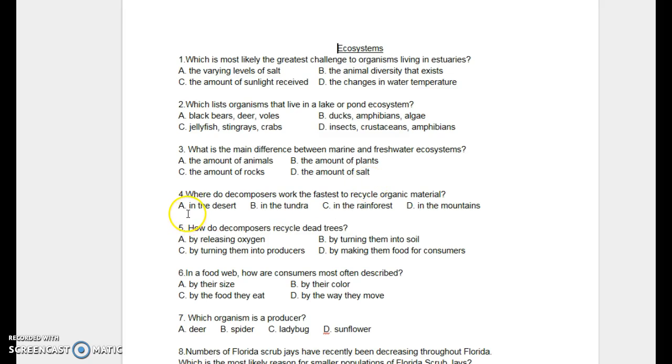Number 4. Where do decomposers work the fastest to recycle organic material? A. In the desert. B. In the tundra. C. In the rainforest. D. In the mountains.